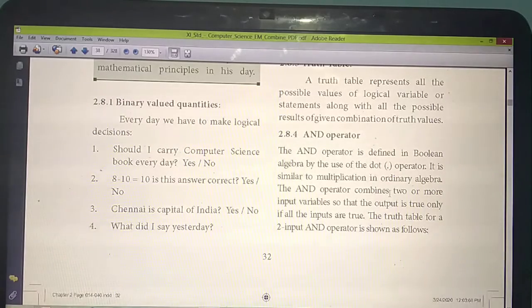Understand? Each operator is very important. Again and again I am telling, they will ask questions like this separately for 3 marks, 2 marks, sometimes 5 marks. So what have you studied in the AND operator? The AND operator is defined using the symbol dot. It is similar to normal multiplication. Here also we can give two or more variables as input. When both inputs are true, you get the answer true. In all other cases you get the answer false.